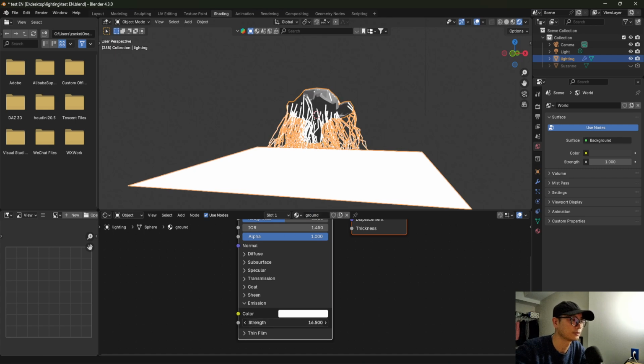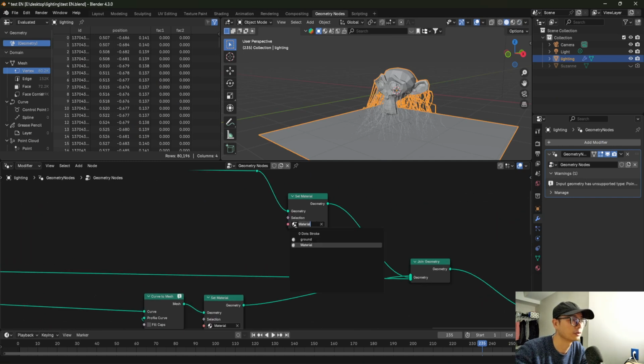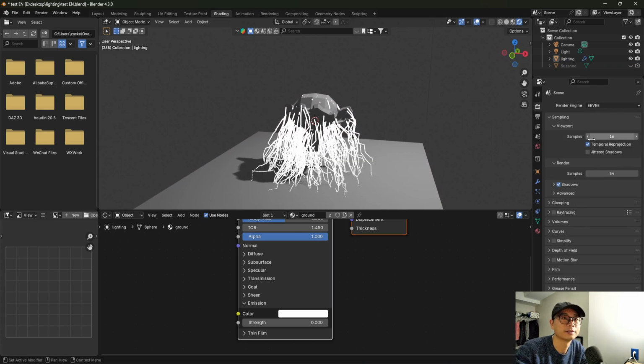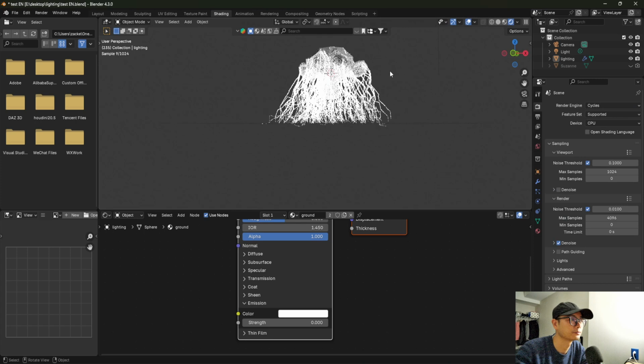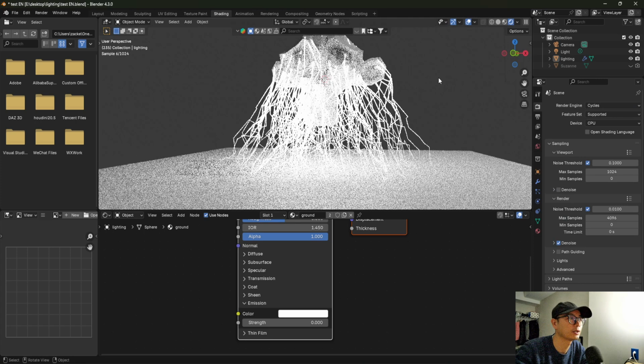So no lighting. So we will change it to ground. So let's go to shading. And let's go to Cycles. So it will be like this, very interesting, right?